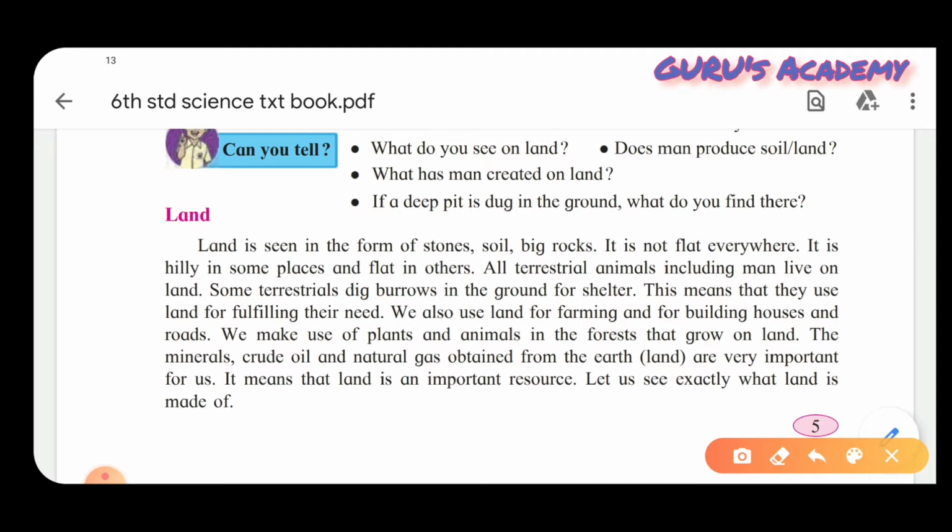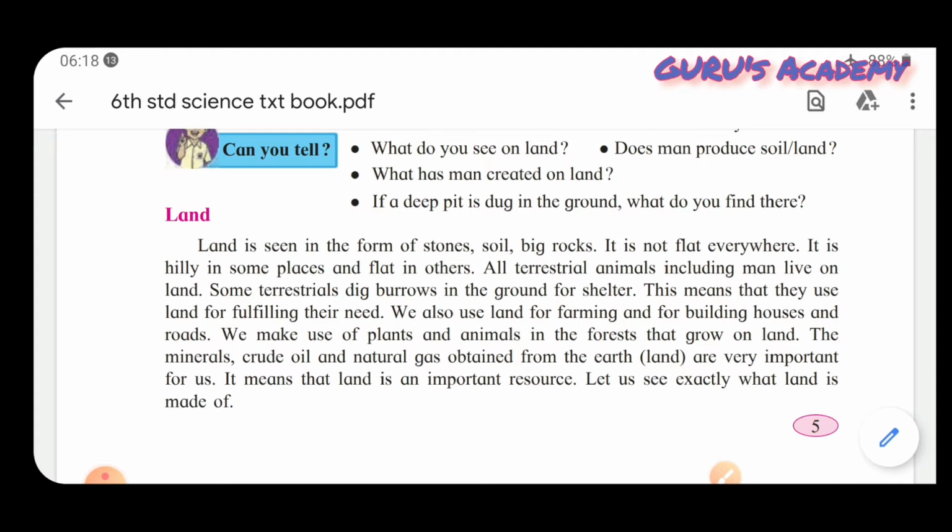And if we build houses, those are built for our living, and roads. So we make use of plants and animals in forests that grow on land. The minerals, crude oils, and natural gases obtained from earth are very important for us. It means that land is an important resource.